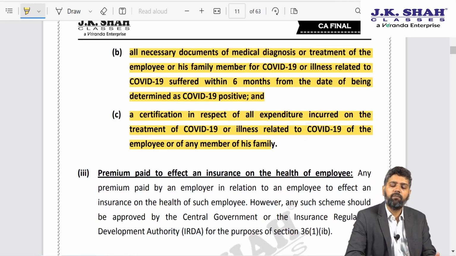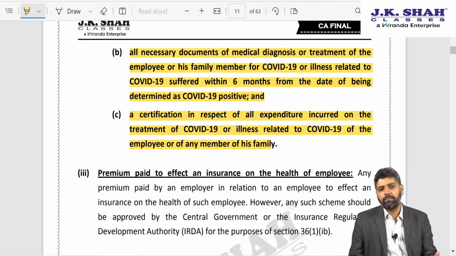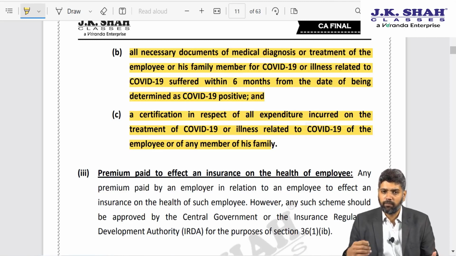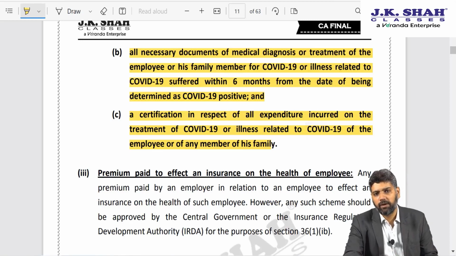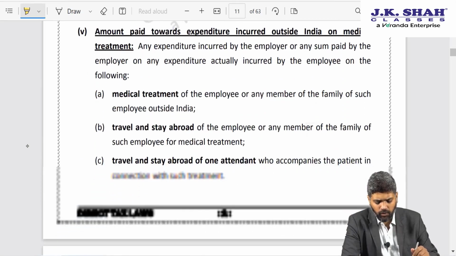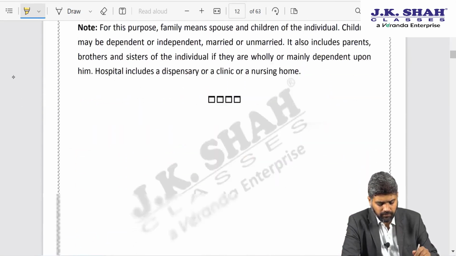So if the employee submits all these documents to the employer and the employer reimburses the cost incurred, then the benefit arising to the employee shall be exempt from tax. There will be no taxable perquisite. That's about it as far as salary chapter is concerned. No other amendment as such.